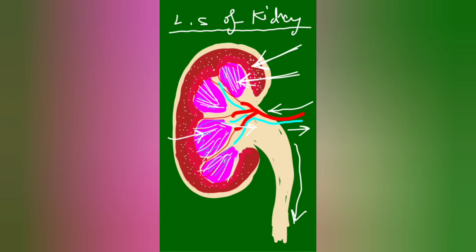So what we saw in this kidney: number one, this dark region cortex, this lighter region medulla, these fine tubules or nephrons or uriniferous tubules, this one where the urine is being formed and received here, renal pelvis, and it will be carried by the ureter to the urinary bladder and removed through the urethra.